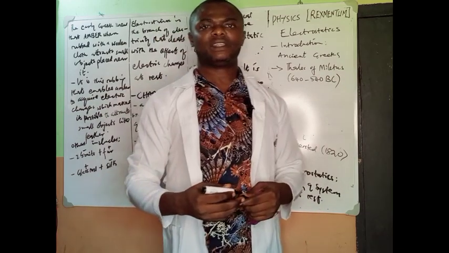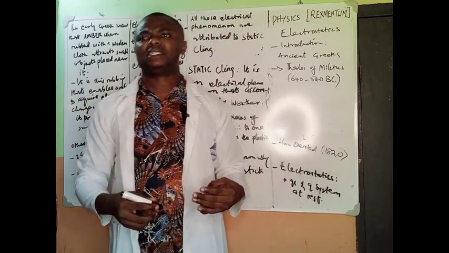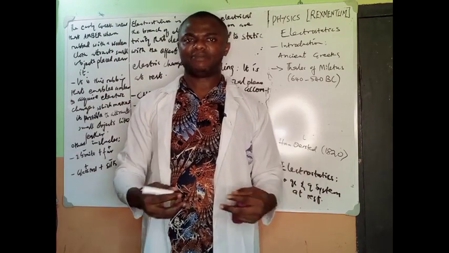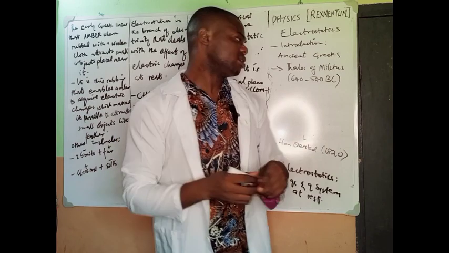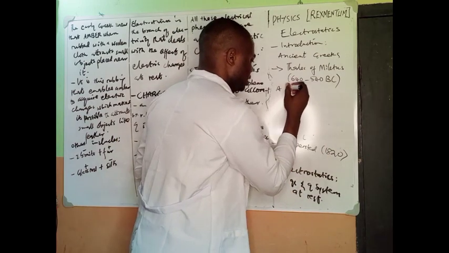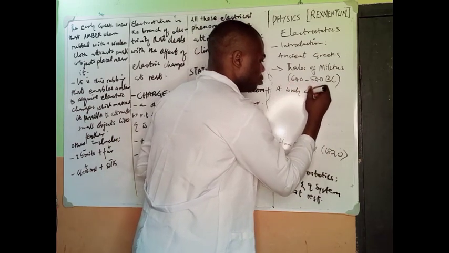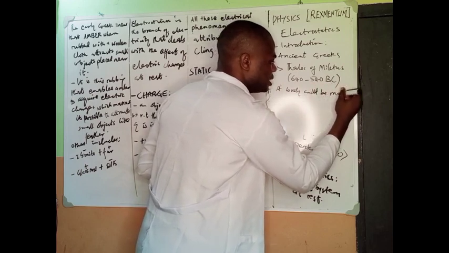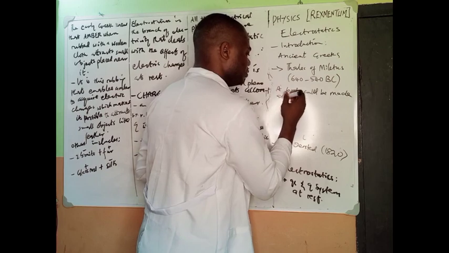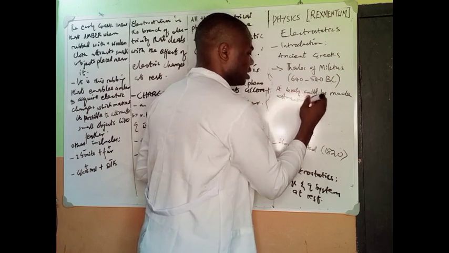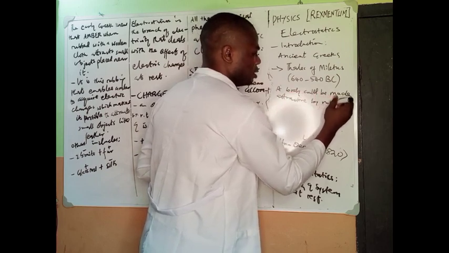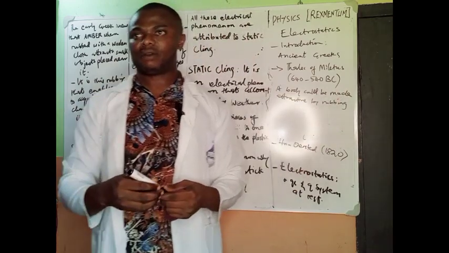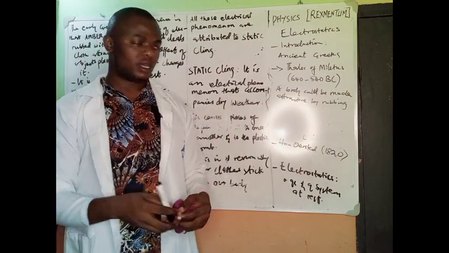So what is his observation? He observed that a body could be made attractive by rubbing. That is a wonderful observation. He said that a body could be made attractive by rubbing the body. That's rubbing two bodies to make them attractive.